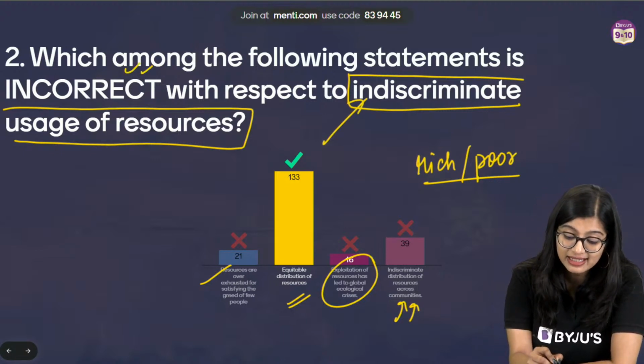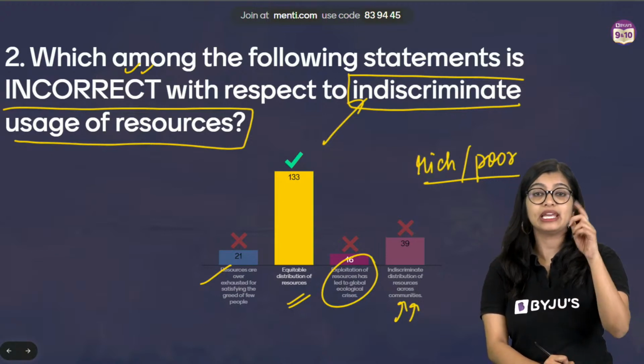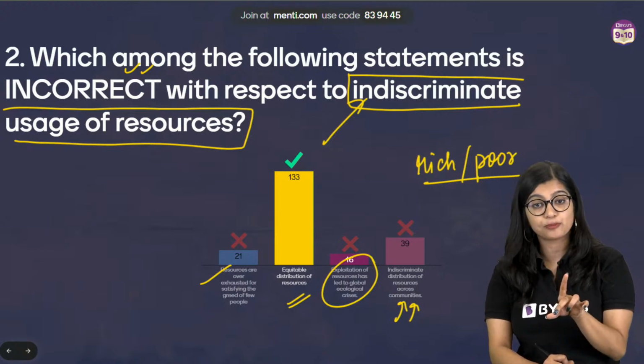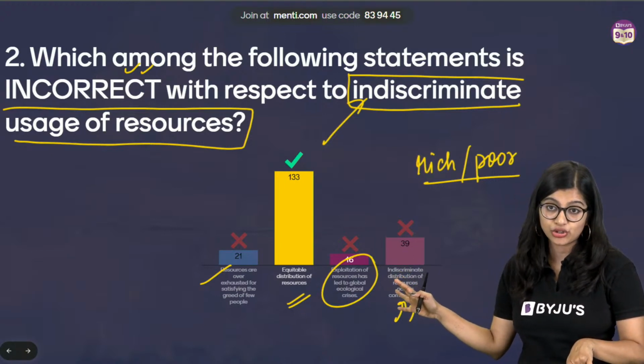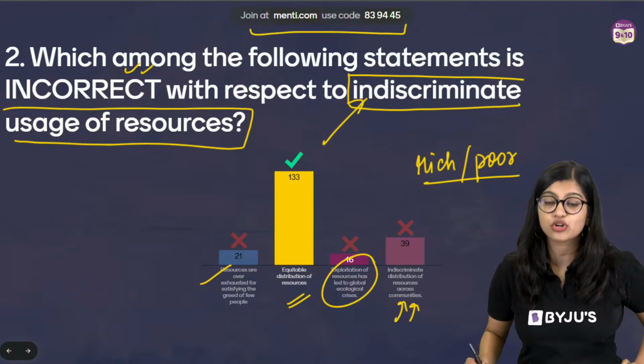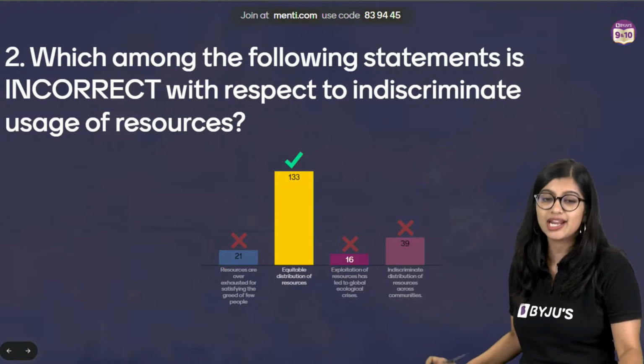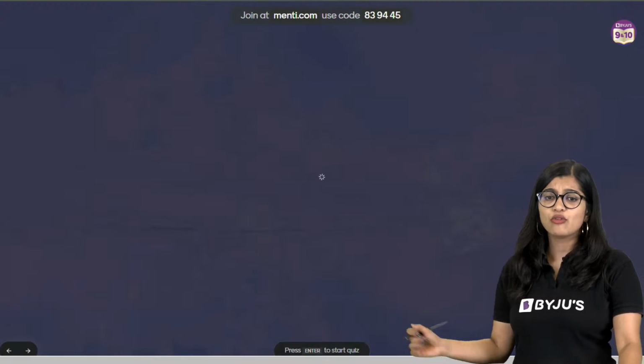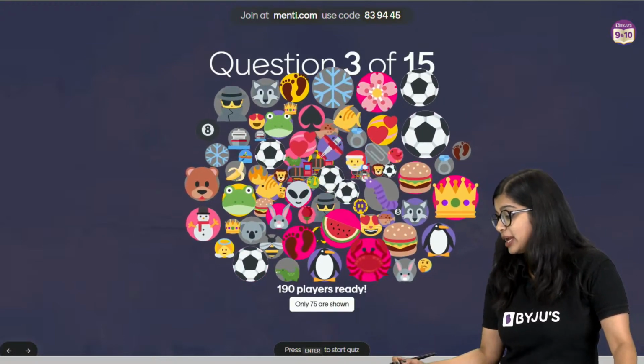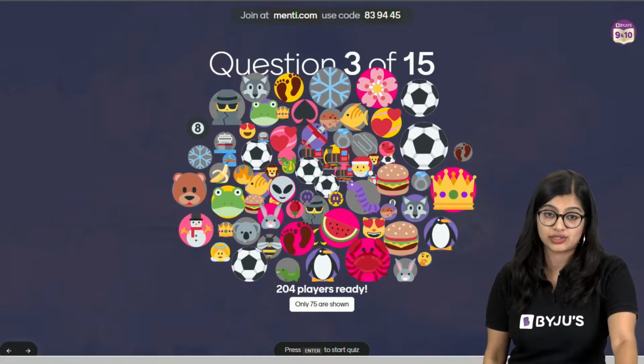So that is incorrect. So everybody, please make sure that all of you read the options. Now you will not be able to read it on YouTube, which is why you will have to go to menti.com and type in the code, right? Easy peasy. Now let's move on to question number 3, everybody. Pay attention to the questions, right?